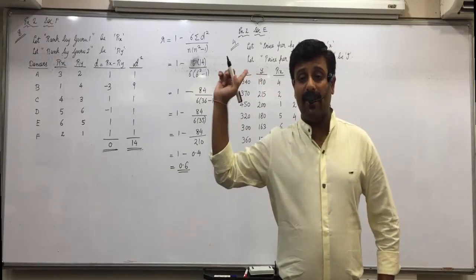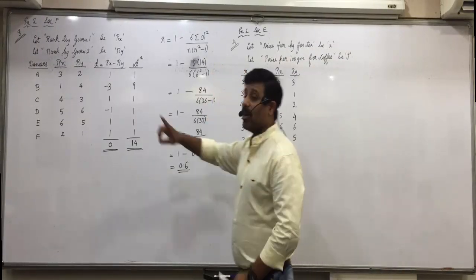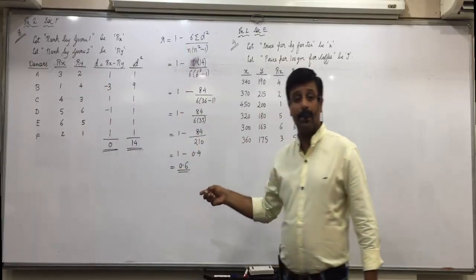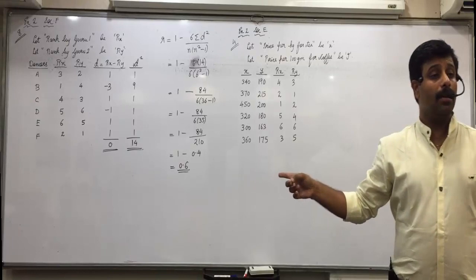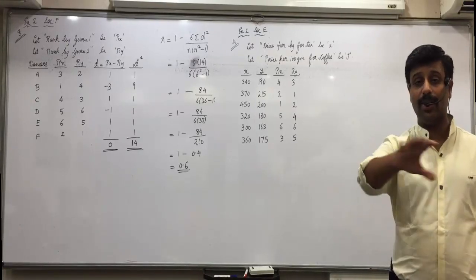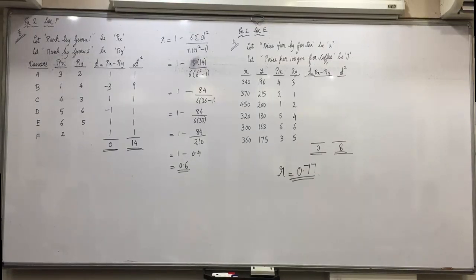Is everyone clear with the assignment of ranks? Any confusion? Can you do it further on your own? You have to find d square and apply this formula. After finding d, verify whether the total comes to 0 or not. So continue on your own. I'll give you 3 to 4 minutes. Who is still solving this? Raise your hand. Have all completed?